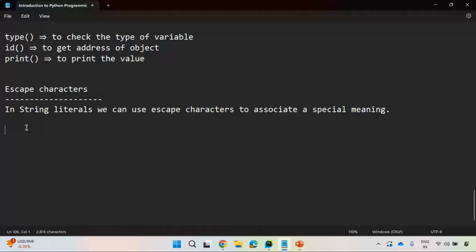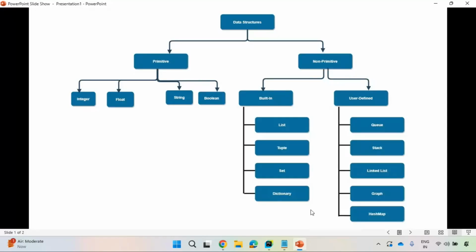When I specify \n, it is a new line. When I specify \t, it is nothing but a horizontal tab. These are very frequently used. And there are even a lot more things as well. Observe this simple PPT.